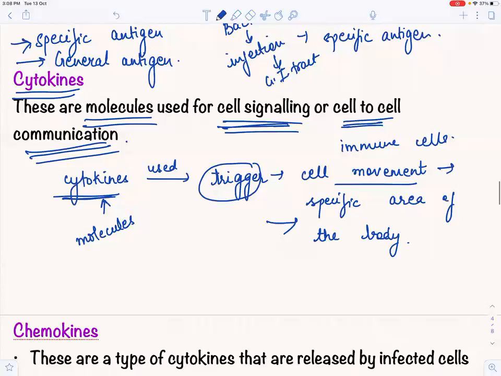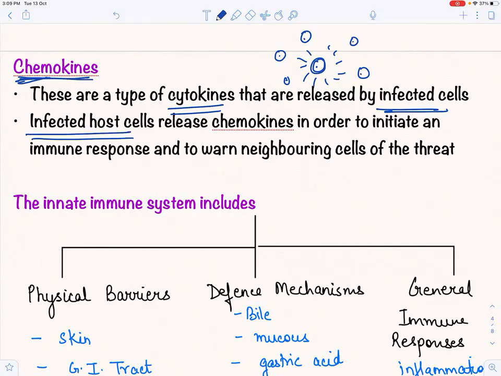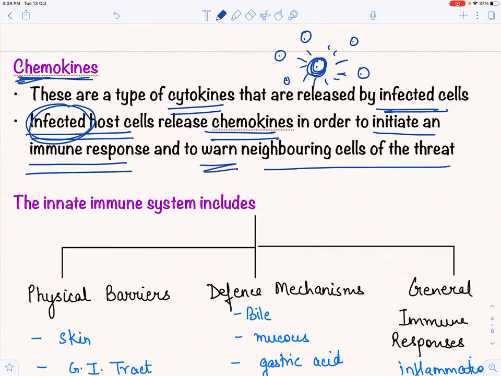Now, what are chemokines? Chemokines are a type of cytokines only. Chemo, these are chemicals that are released by the infected cells. Now when there is an infected cell, one cell that is infected, and it has released some chemicals, then basically the surrounding cells will understand that this is an infected cell and there is an antigen present. So infected host cells release chemokines. This is an infected host cell that is releasing chemokine in order to initiate what? In order to initiate an immune response, because there is an infection, and to warn the neighboring cells of the threat.